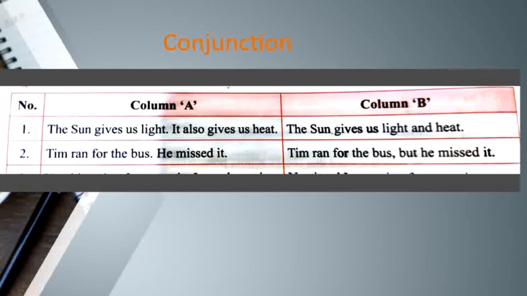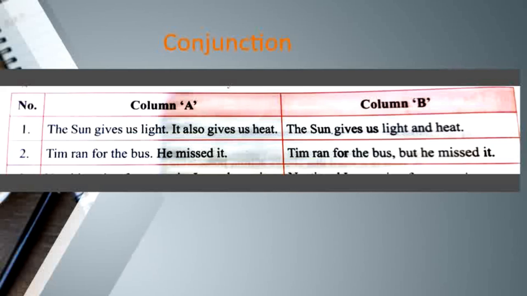Let's learn the next part of speech, conjunction. Observe the sentences given in one column and in the other column and see how they are reframed in the second column. What conclusion can you draw? Look at the first sentence. The sun gives us light. It also gives us heat. These two sentences are reframed in the second column like this. The sun gives us light and heat.